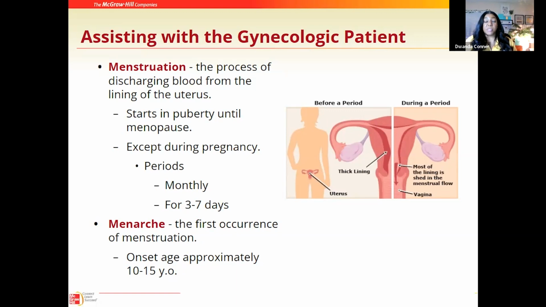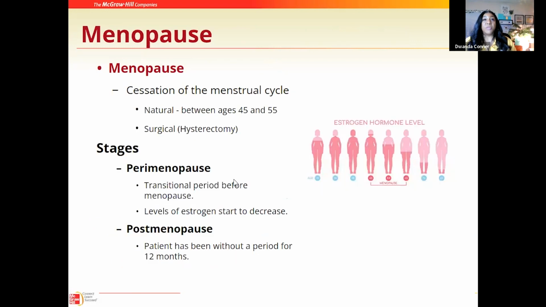Now, with every menstrual cycle, the period time will vary from female to female, but we do have an average of 3 to 7 days in which it lasts, and a regular menstrual cycle you can expect to occur once a month. Moving through into menopause, menopause is the term for the cessation of the menstrual cycle.